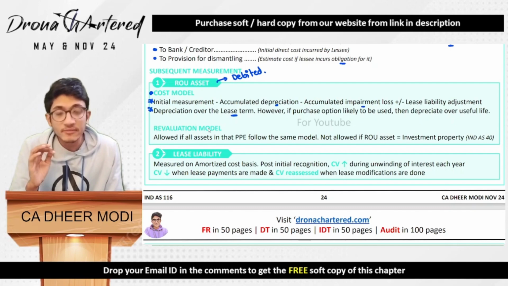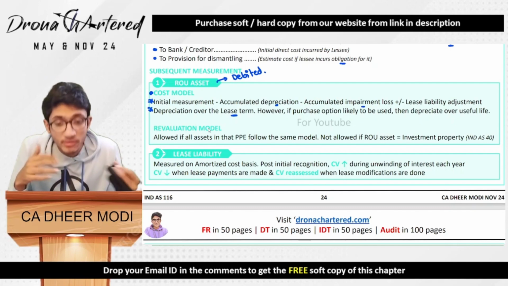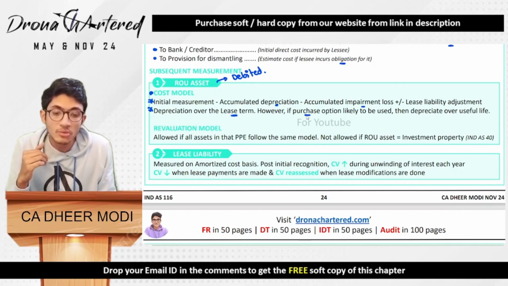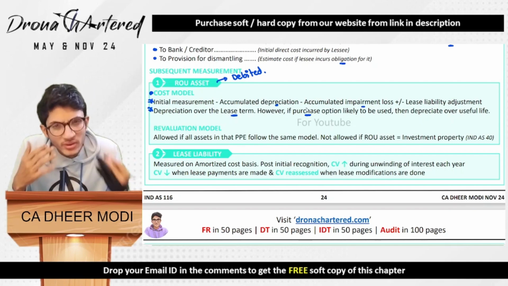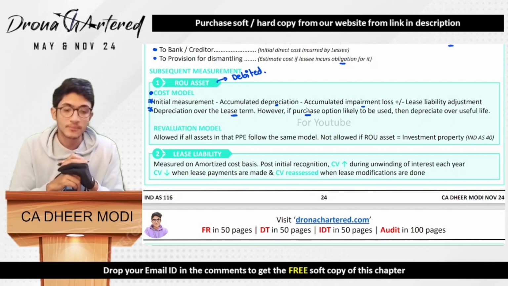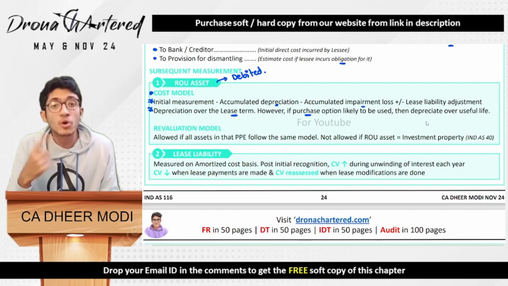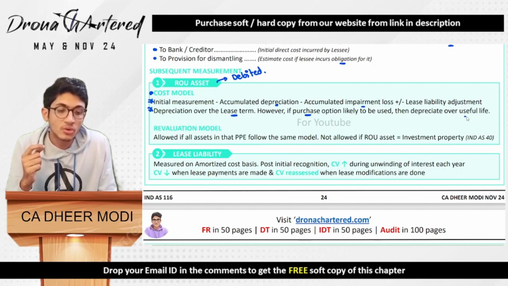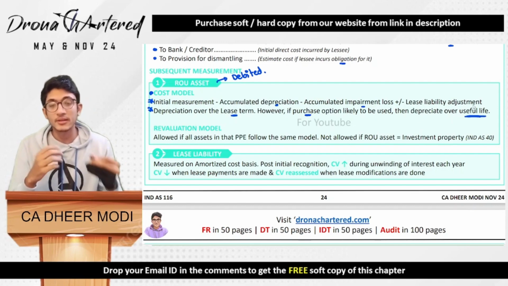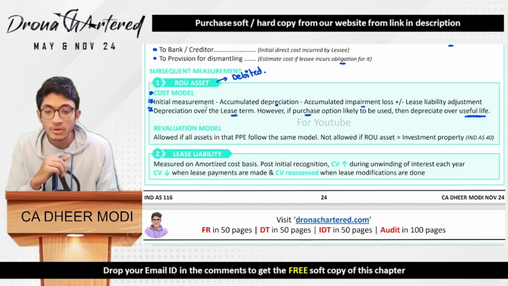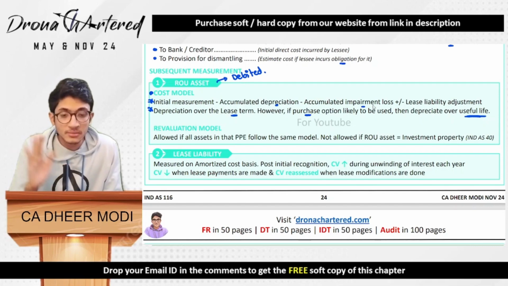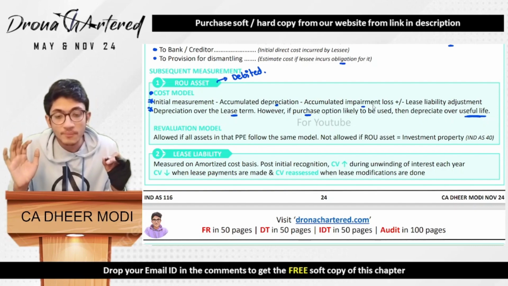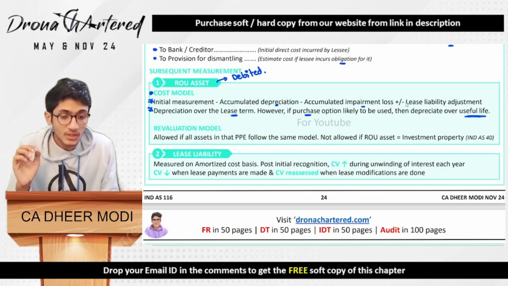Depreciation will be done over the lease term. However, if you feel that the purchase option you are most likely going to use, then in such a case, depreciation will not be over the lease term, but over the useful life, so that it is more accurate. Okay. So initial measurement minus accumulated depreciation minus any impairment, gain or loss, and you will be subtracting lease liability adjustment.